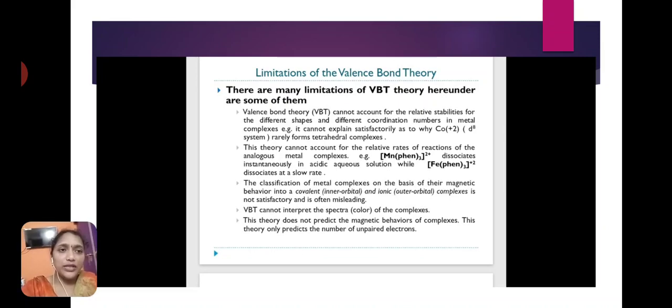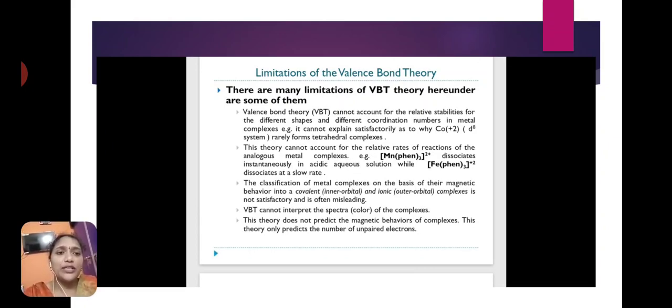For example, it cannot explain satisfactorily why cobalt(II) d8 systems rarely form tetrahedral complexes. And this theory cannot account for the relative rates of reactions of metal complexes. The classification of metal complexes on the basis of their magnetic behavior into inner and outer orbital complexes is not satisfactory, and it often misleads.